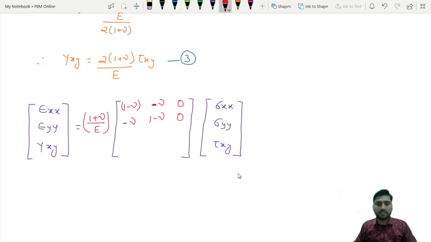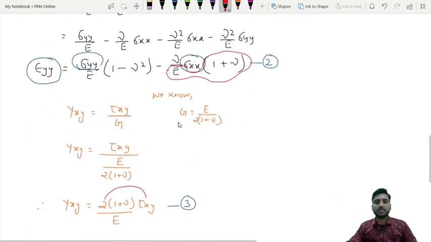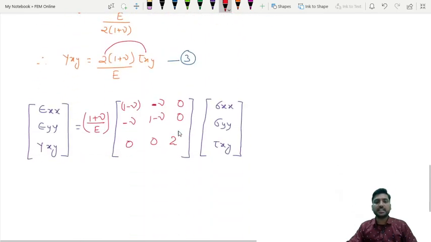Coming to gamma xy now, third equation. Is there any term of sigma xx? No. Is there any term of sigma yy? No. Is there any term of tau xy? Yes, this is the term of tau xy only. And we have already taken 1 plus nu by E outside. So what is left? 2 into tau xy, so here it will be only 2. Okay, so this is the matrix we have developed by using these three equations.